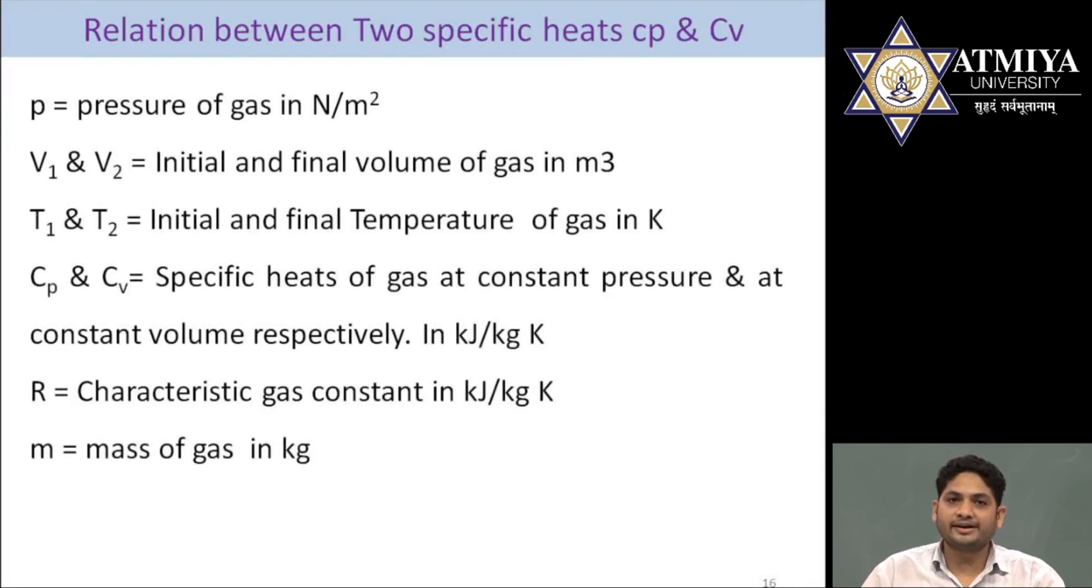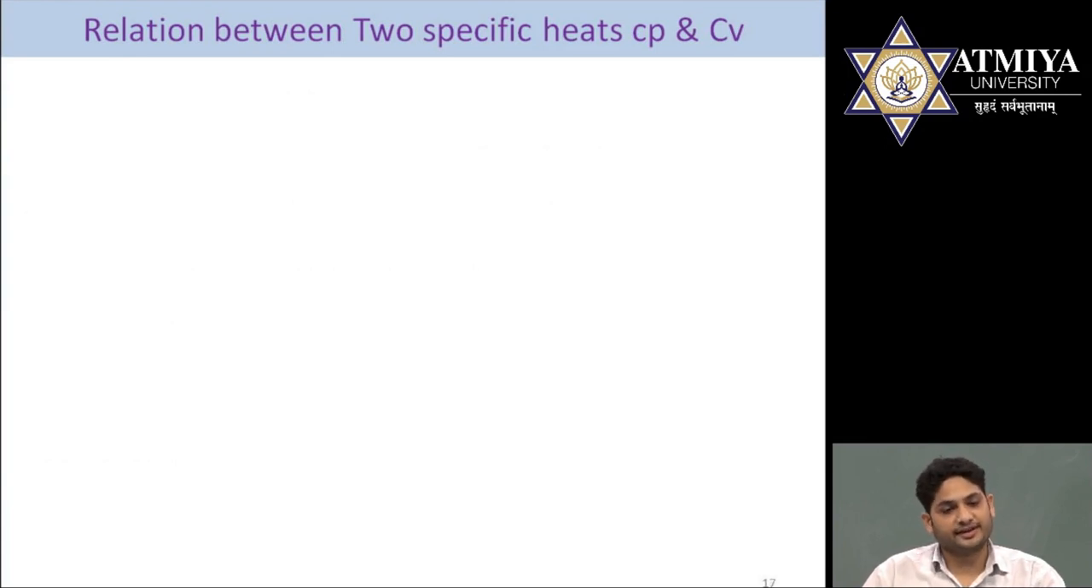First of all, we have to identify the parameters like pressure P, which is in Newton per meter square; V1 and V2, the initial and final volume in meter cube; T1 and T2, the initial and final temperature in Kelvin; Cp and Cv, for which we want to derive the equation, called specific heat at constant pressure and constant volume, which is in kilojoule per kg Kelvin; R, called the characteristic gas constant, again in kilojoule per kg Kelvin; and m, the mass of gas.